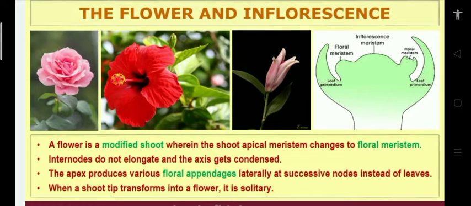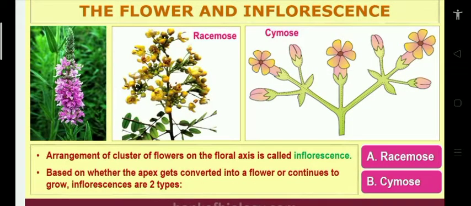Next, inflorescence. Arrangement of a cluster of flowers on the floral axis is called inflorescence. Just see the diagram; there are three diagrams. In these three diagrams, you can see how the cluster of flowers is arranged on the floral axis. That is called inflorescence. Based on whether the floral axis gets converted into a flower or continually grows, inflorescences are of two types: racemose and cymose.